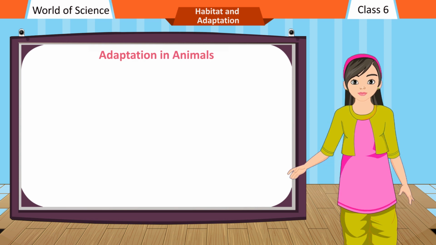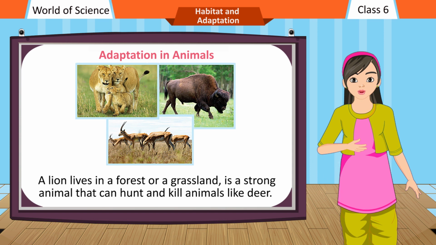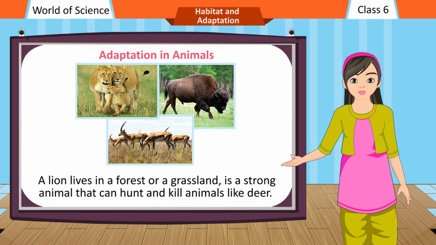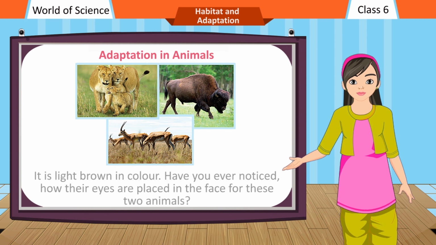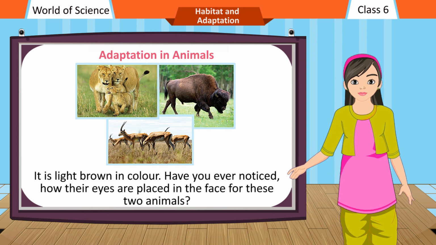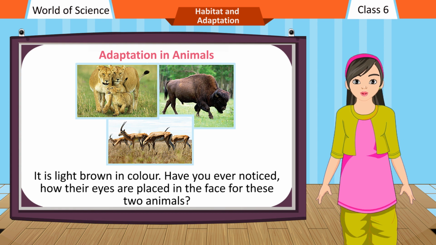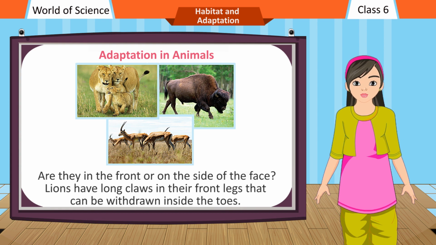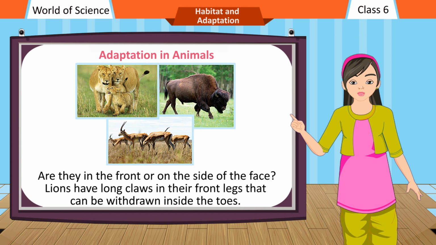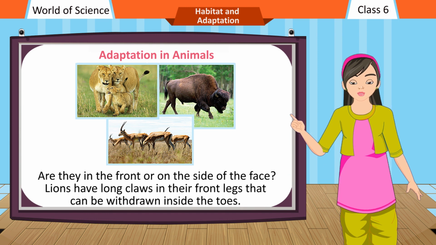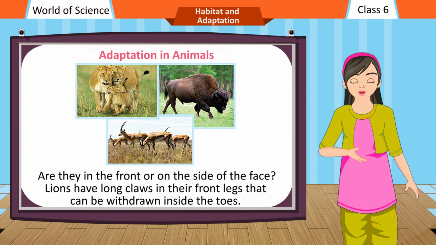Adaptation in animals. A lion lives in a forest or a grassland, is a strong animal that can hunt and kill animals like deer. It is light brown in color. Have you ever noticed how their eyes are placed in the face for these two animals? Are they in the front or on the side of the face? Lions have long claws in their front legs that can be withdrawn inside the toes.